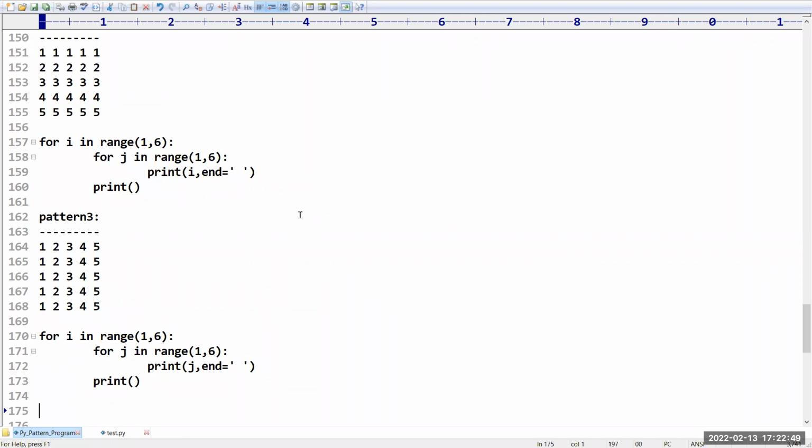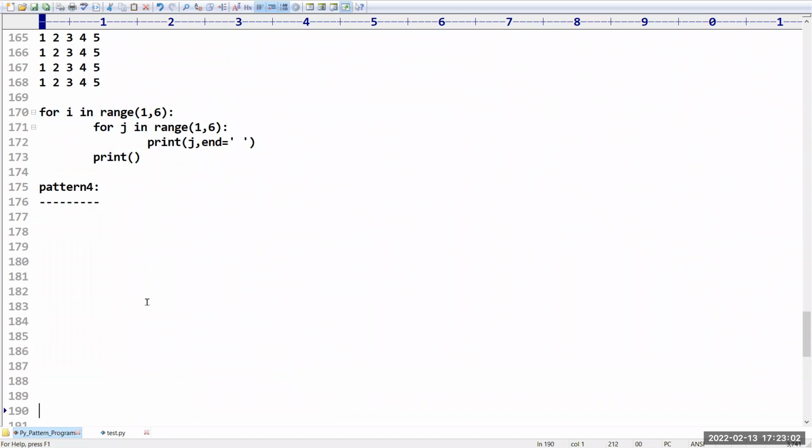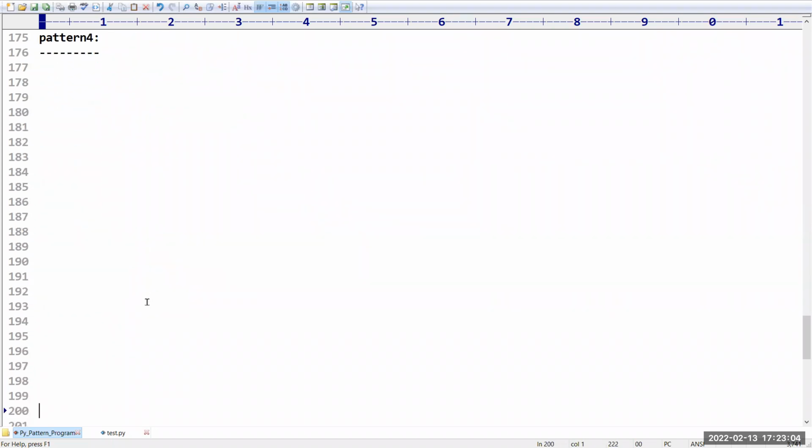Now, sir, I want to go for the next pattern. What is pattern number 4? Observe carefully. What is the fourth pattern that we have?